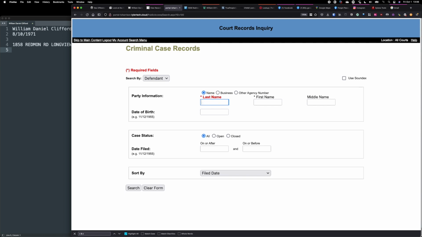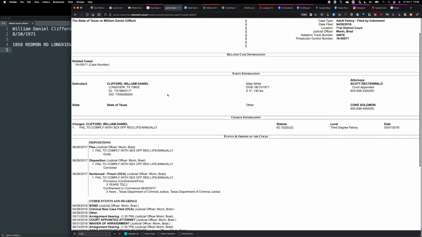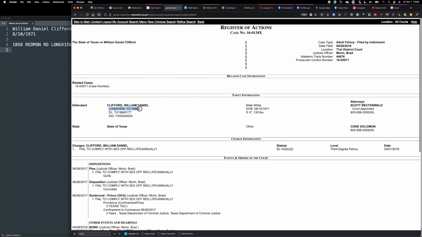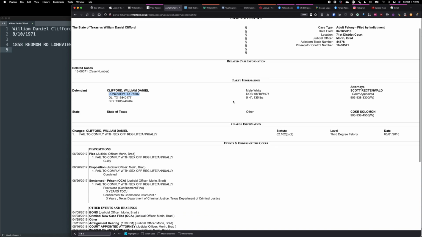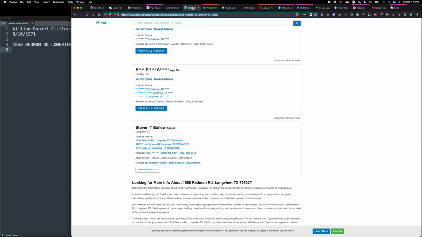Last name was Clifford, first name William, search. And now I'm verifying these things using government records, not just any website. So I guess they scraped it off of here. I'm looking for additional information, maybe a full address, something else, not here. Okay, moving on.